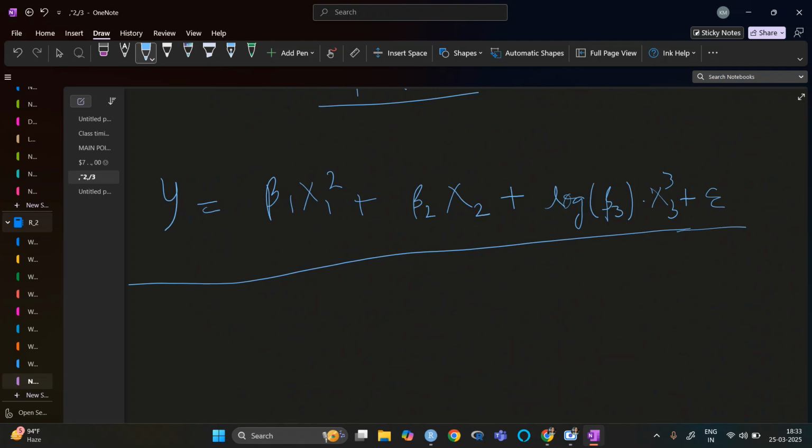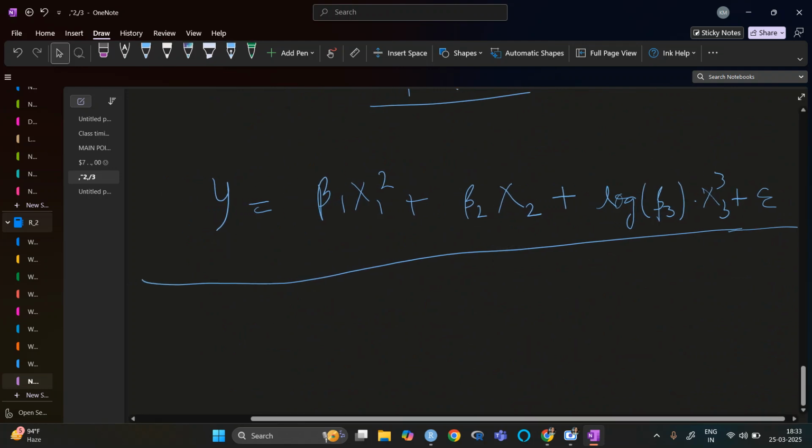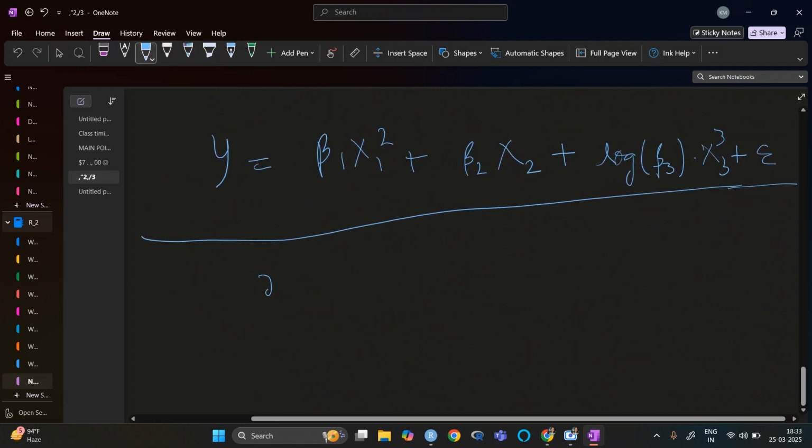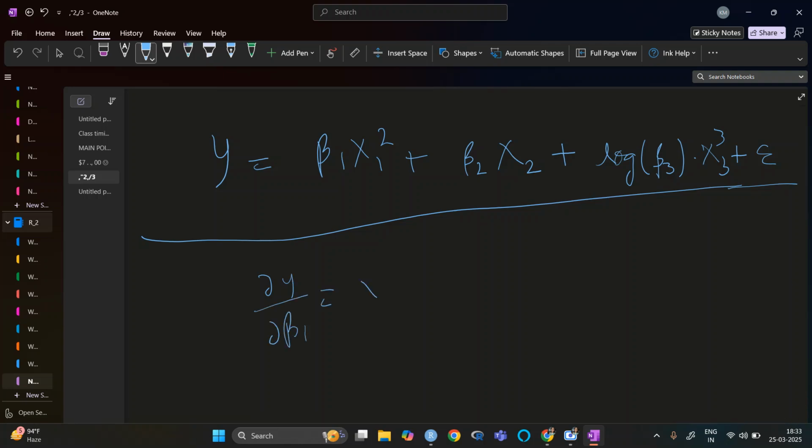Del y by del beta 1 is x1 square, del y by del beta 2 is x2, and del y by del beta 3 will be 1 upon beta 3 times x3 cube.